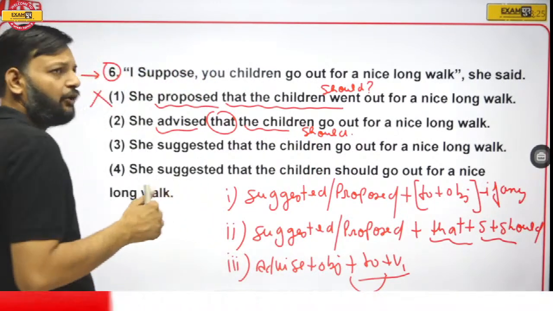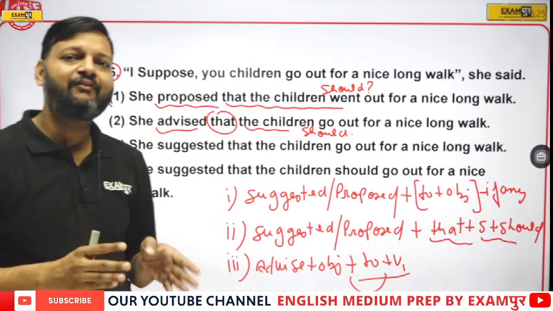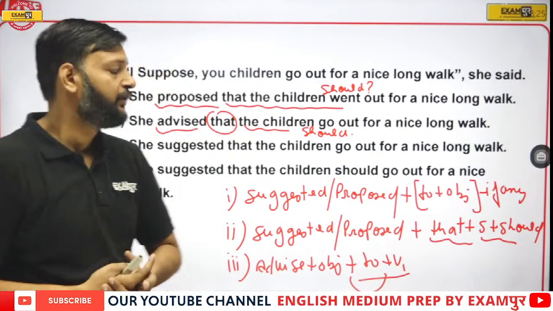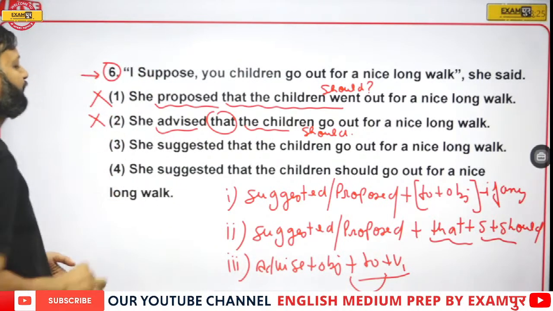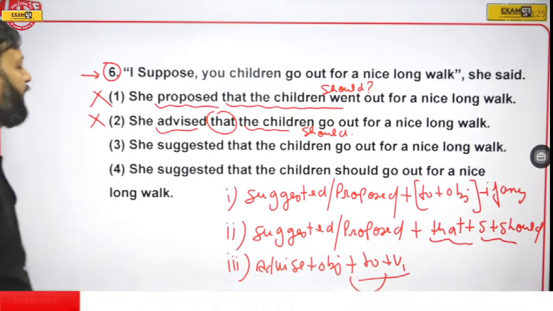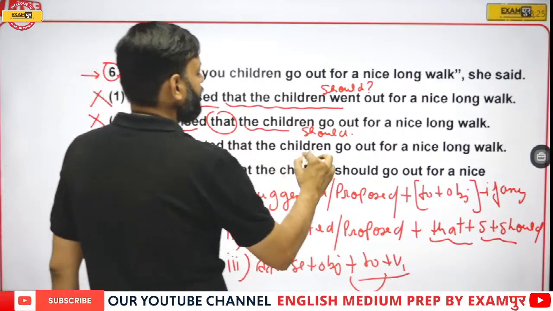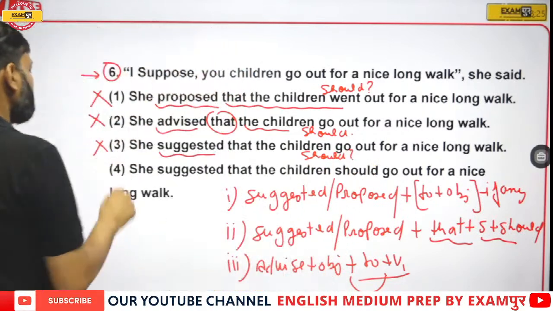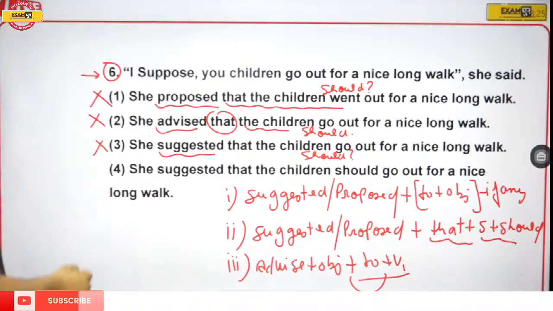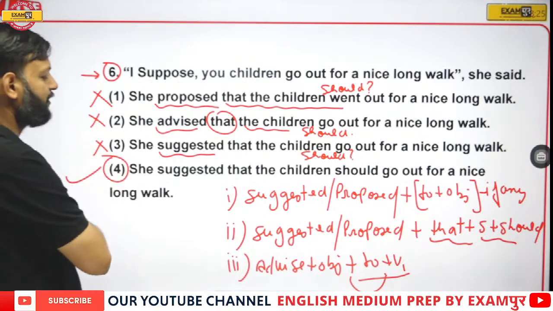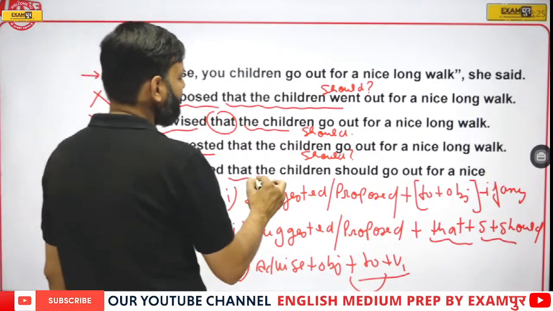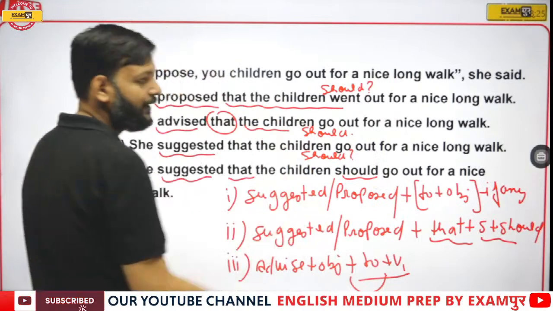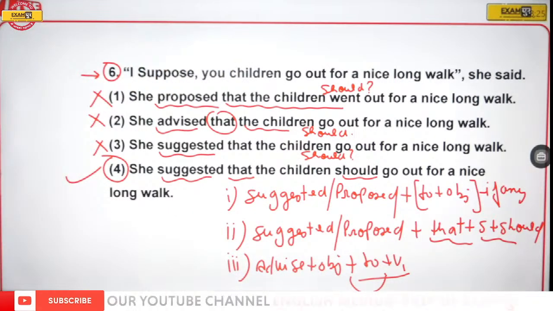So that clause itself is wrong, and advise is not followed by that clause either. So eliminate option number 2 as well. Now option number 3, here we have suggested, but again should is missing. So eliminate option number 3. Okay, so option number 4 is the right answer, because here we have suggested, we have that, and that is followed by should also. So option number 4 is the right answer.